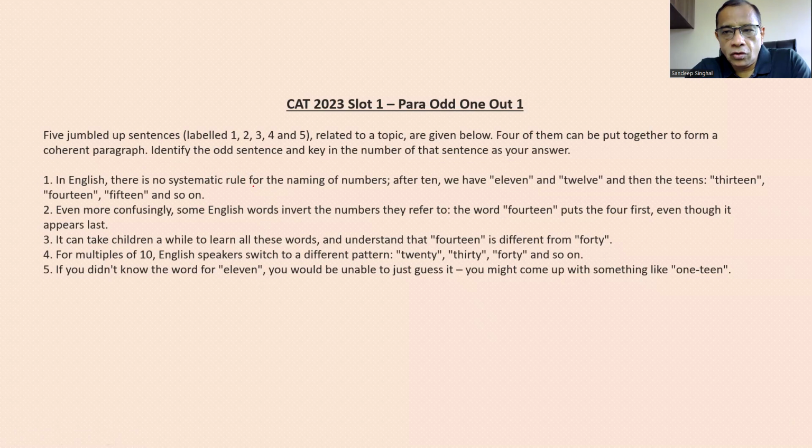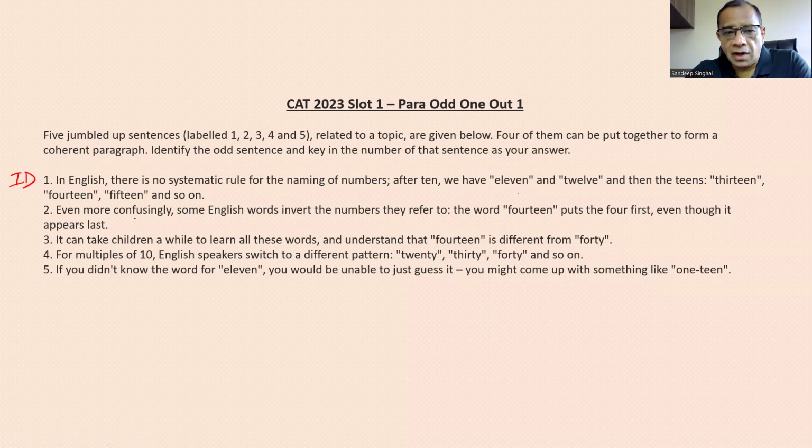In English, there is no systematic rule for naming of numbers. After 10, we have 11 and 12, and then the teens, 13, 14, 15, and so on. So this is an independent statement and can begin this paragraph. Next is even more confusingly, some English words invert the numbers they refer to. The word 14 puts the 4 first, even though it appears last.